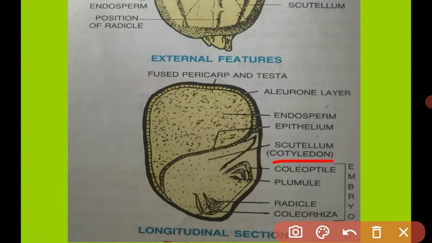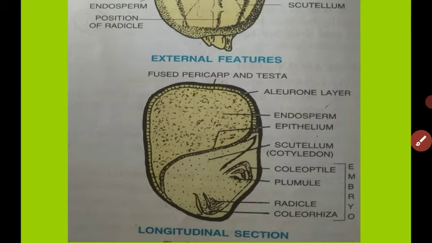In between the endosperm and cotyledon, a thin epithelium layer is present, and the small embryo is present in the cotyledon. The cotyledon nourishes the embryo and provides food to it. Understood, students? This is the actual structure and the important parts.